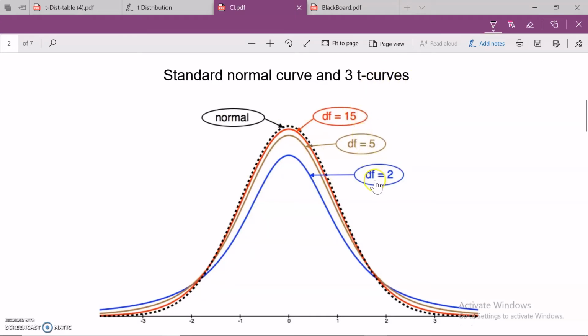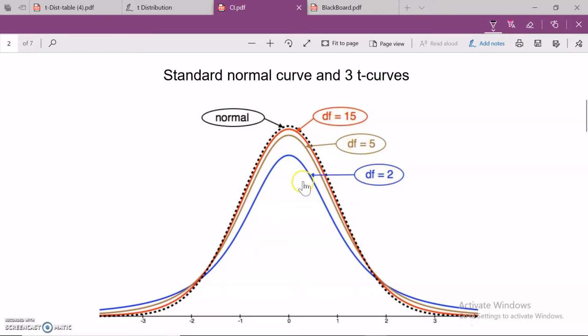For every degree of freedom, we have a different curve. So the t curve is actually a family of curves. It's not a single curve. For every one degree of freedom, we have a different t curve. So right now I have 4 curves. One is this black dotted curve, the standard normal curve, and the 3 t curves.